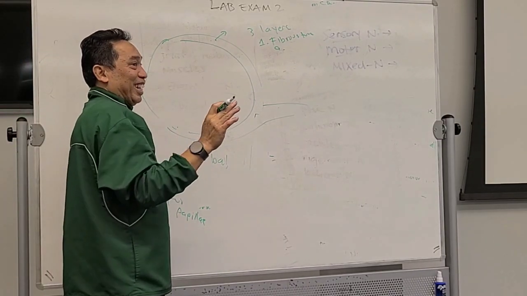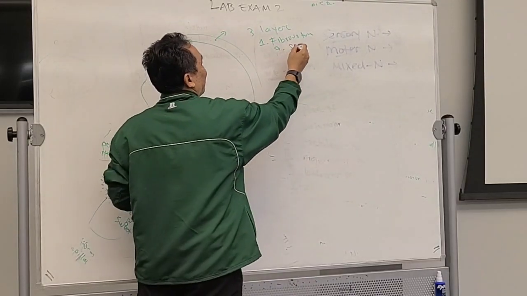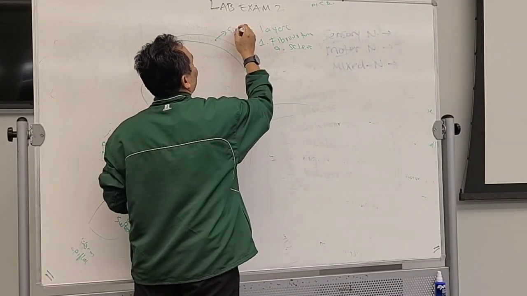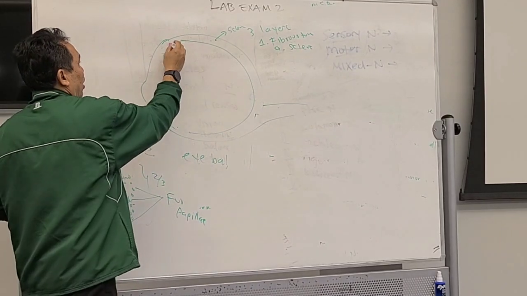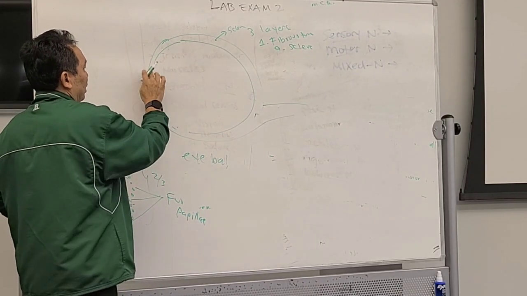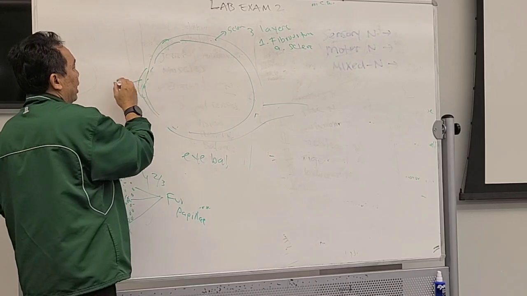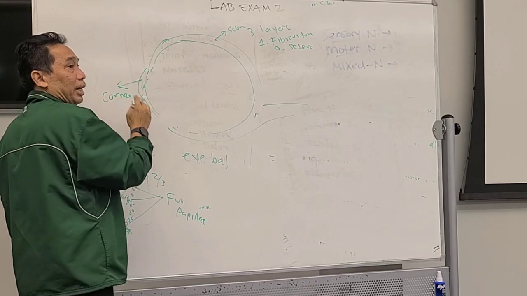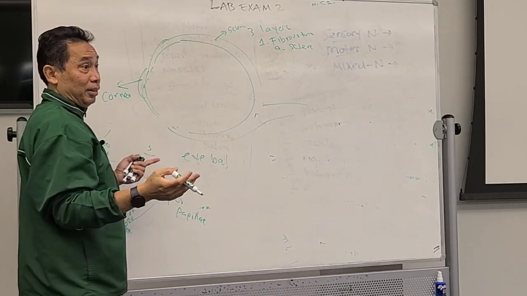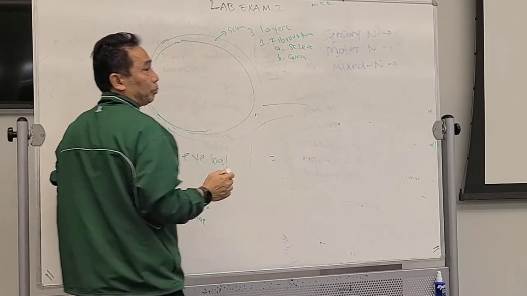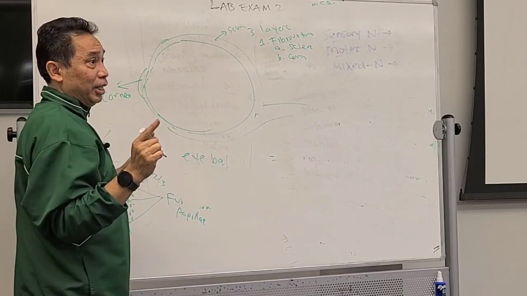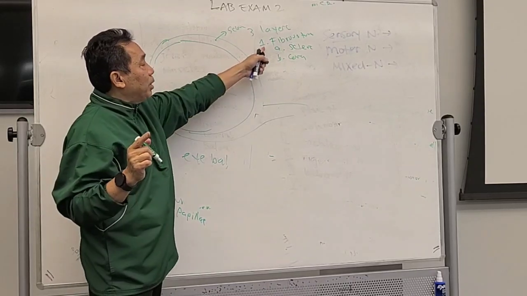Sclera, right? This is sclera. You with me? Okay. And in the front, over here, the sclera become clear. It's called cornea. Okay. So cornea. That's it. That's 2 part of the fibrous tunic.